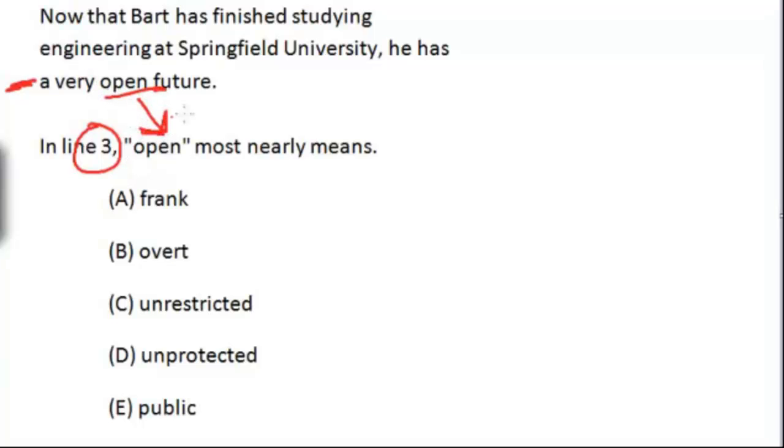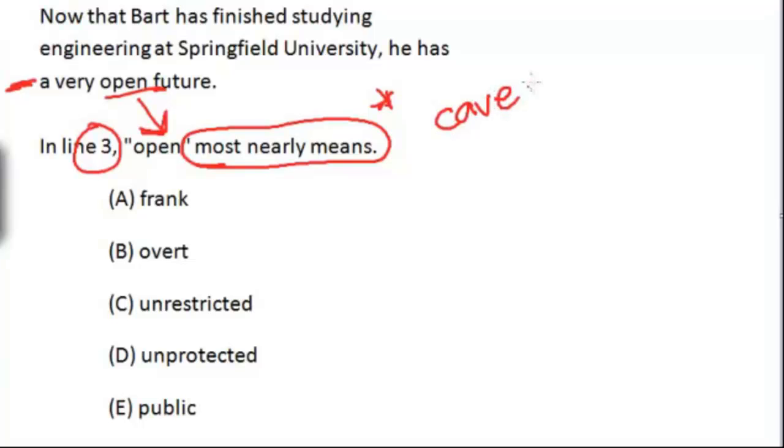Some of you, this will be a breeze. You won't even have to think about this, right? Because open, it can only mean one thing. And what you have to notice is this phrase. You really, really have to be careful. And I always mention the word caveat over here. Caveat means warning or clarification. I'm saying be careful with this phrase. Sometimes it doesn't mean what you think it means, right? You just have to pick the closest one.